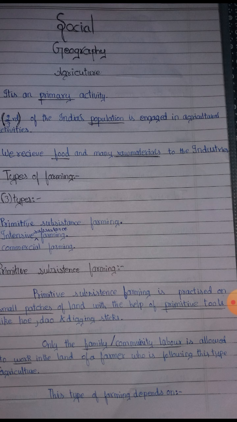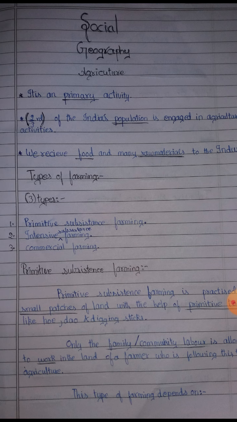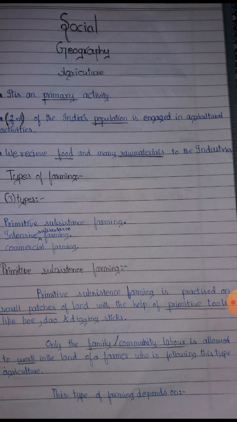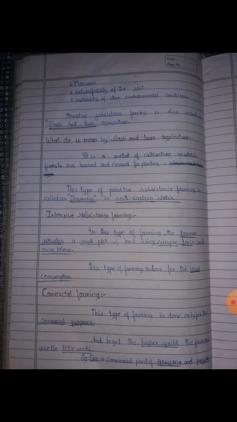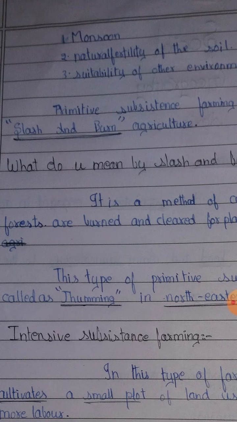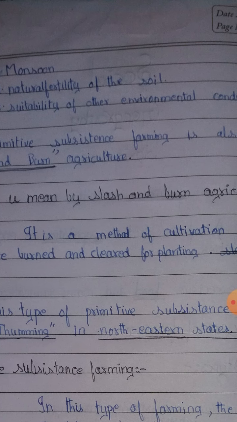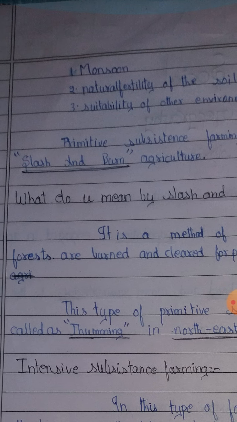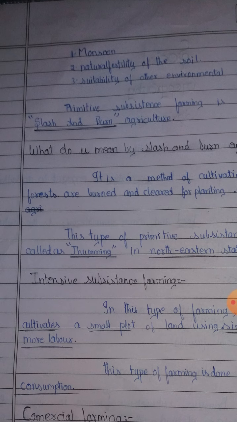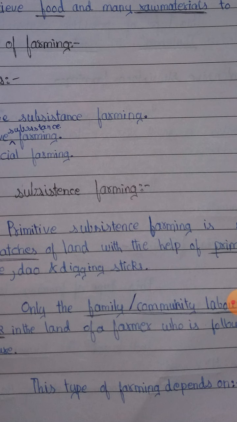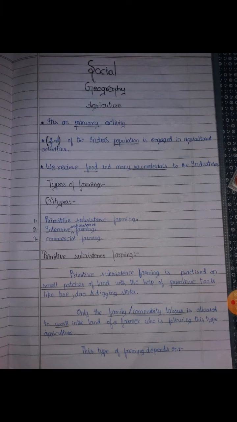He'll allow only his family members or community labor to work in his land. This type of farming depends on monsoon, natural fertility of the soil, and suitability of other environmental conditions. These three are the factors on which this type of farming depends.